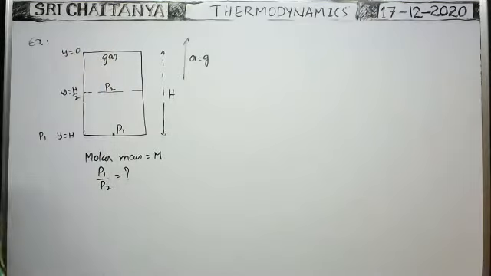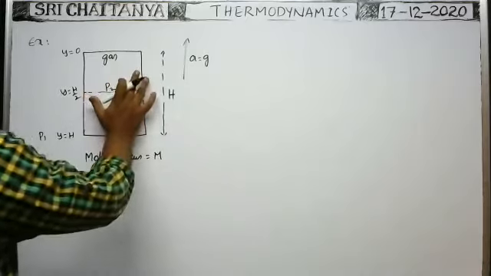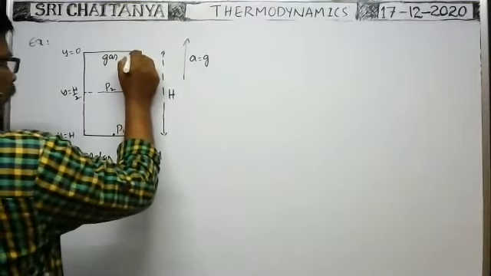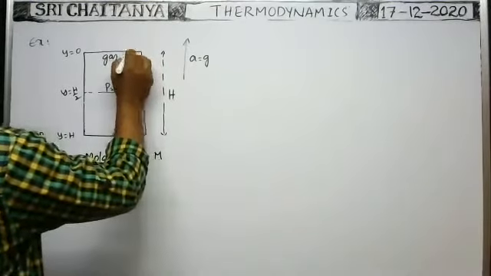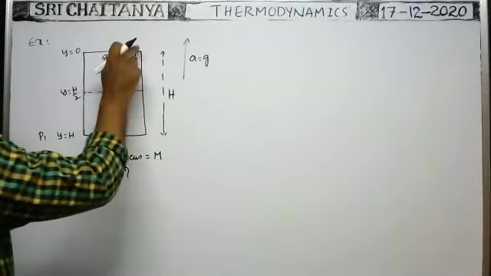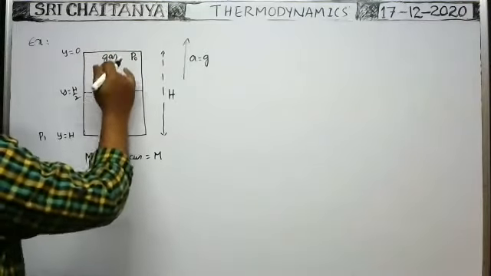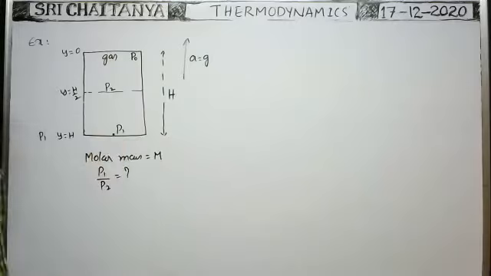At the top, whenever the vessel is at rest, the pressure of the gas is P0. That's why pressure at the top is equal to P0 itself, because just below the closed end of the cylindrical vessel, the pressure does not change. But as we come down, the pressure gradually increases.